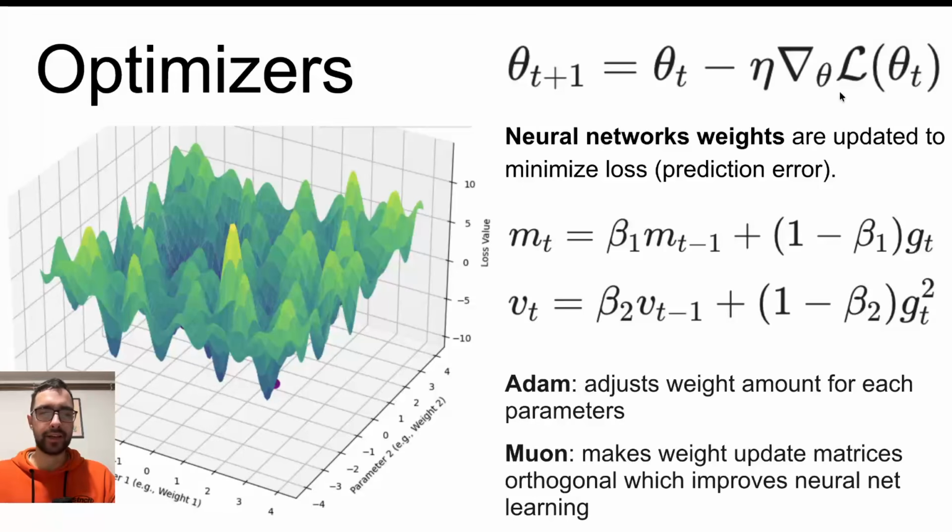And the idea here is that wherever this weight, this coordinate, is on the loss surface, we want to update this coordinate so that it moves down the loss surface, which is this surface of the error. So that's how we minimize error. The Adam optimizer makes the update for each weight custom, which improves the training. And the Muon optimizer has even more advantages that I will explain with the experiments.